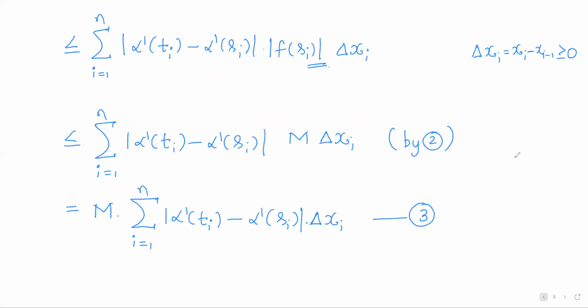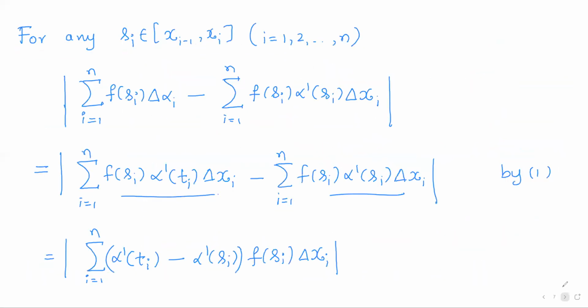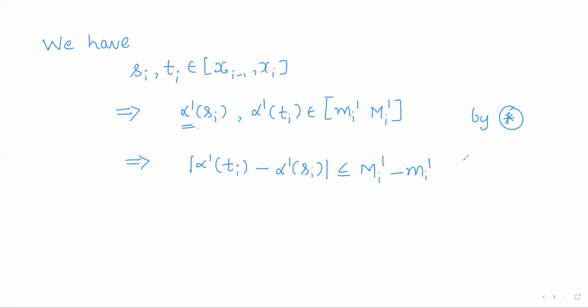So we can use this idea; call it star. By star, as these two values lie between mi dash and capital Mi dash, the absolute value of their difference will be less than or equal to capital Mi dash minus small mi dash.